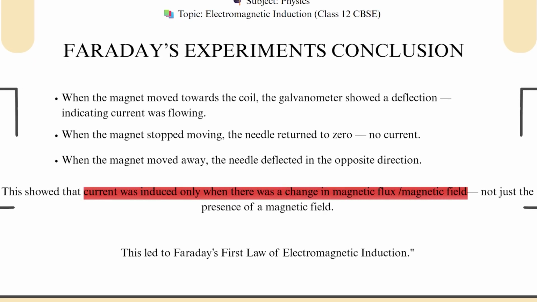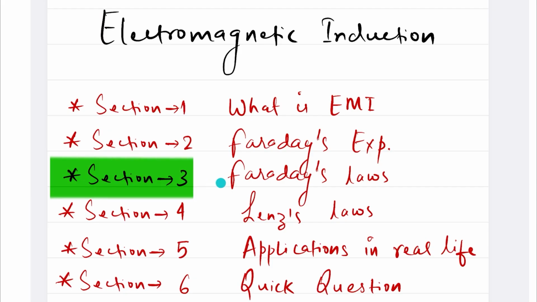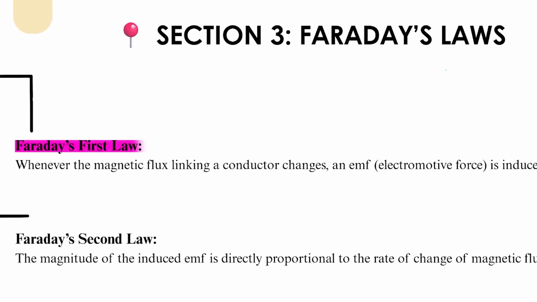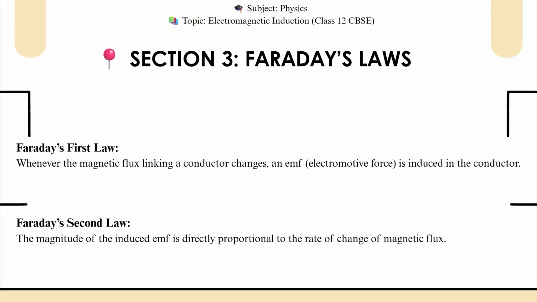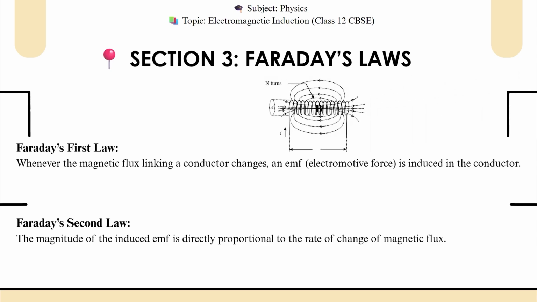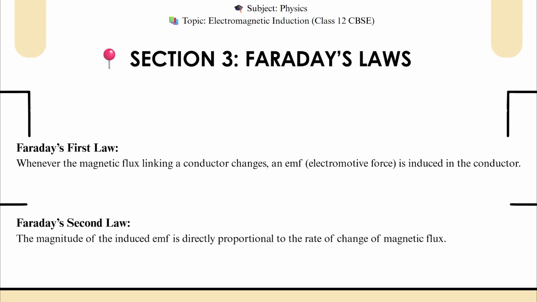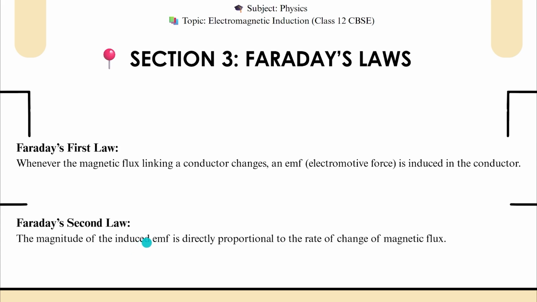In conclusion, we can say induced current is only produced if there is a change in the magnetic flux associated with the conducting coil. So in this third section, we will understand Faraday's law. Basically, Faraday gave two laws. In the first law, he said when the induced current will be set up in the coil, basically in which situation induced current will be produced in the coil. And in the second law, the magnitude of induced EMF produced is given. Here, the magnitude of induced EMF is directly proportional to the rate of change of magnetic flux.